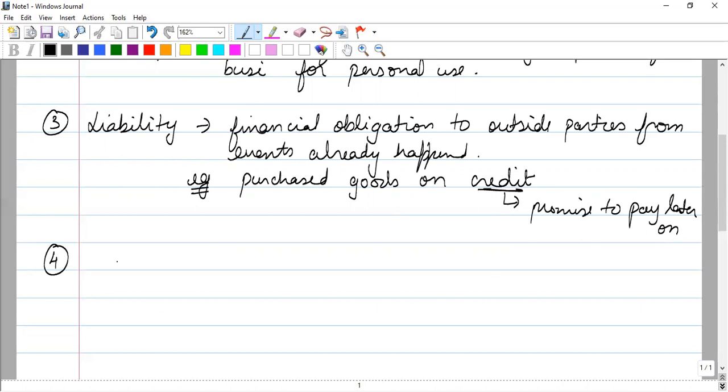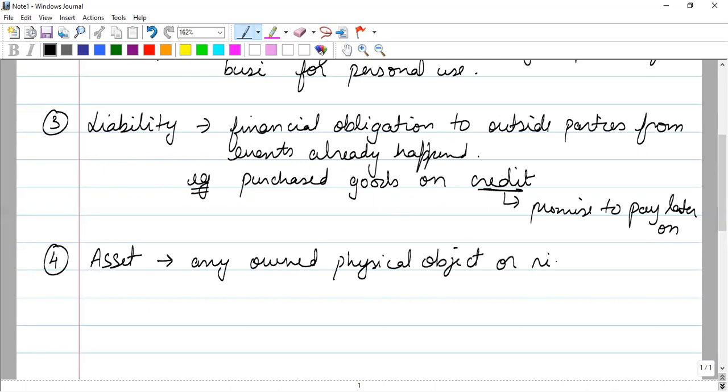The next thing which we need to understand is asset. What is an asset? An asset is any owned physical object or right having money value.